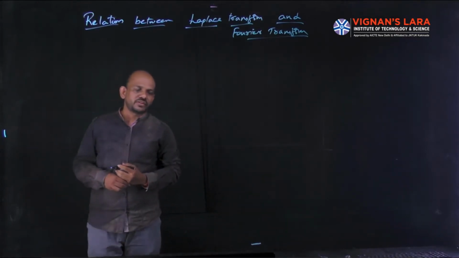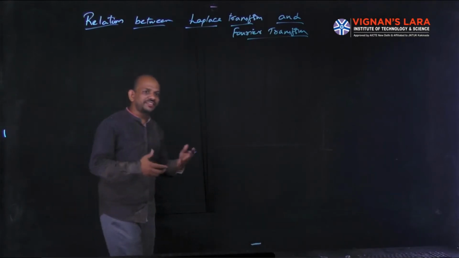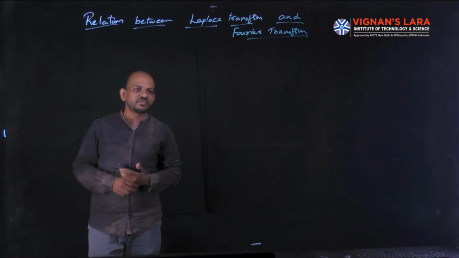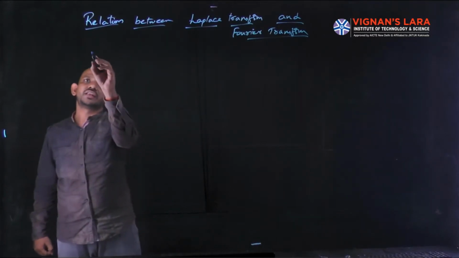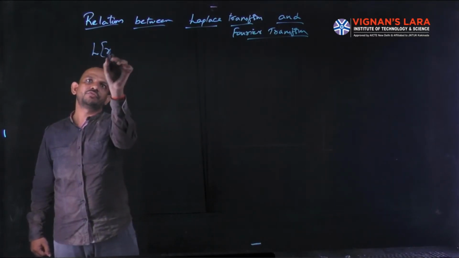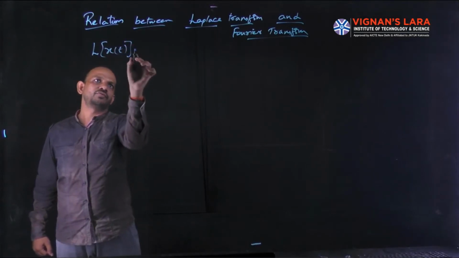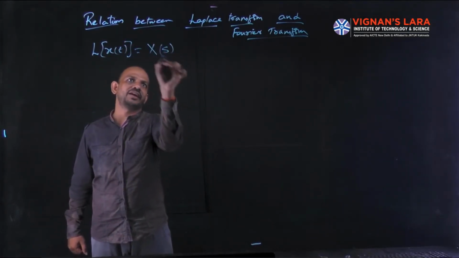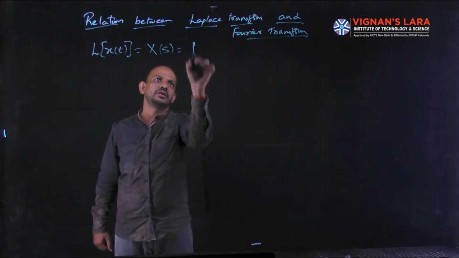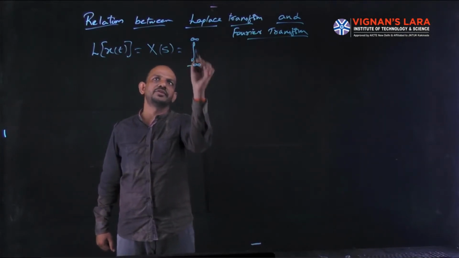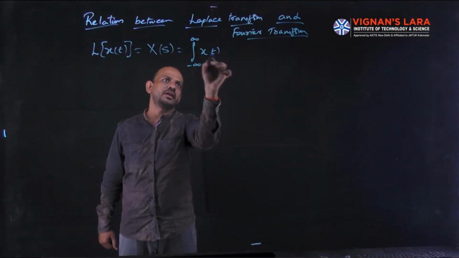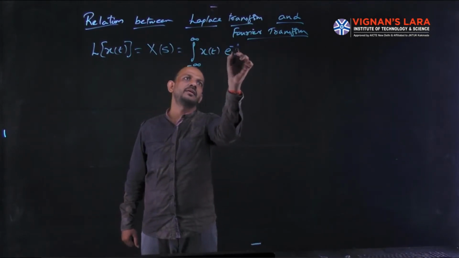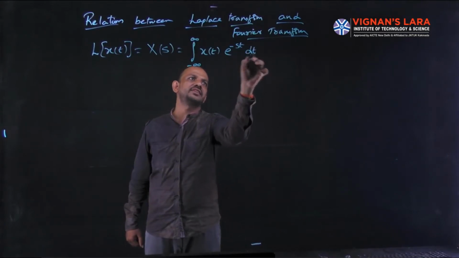For that, first we have to consider the Laplace transform of x of t. We already know the equation for Laplace transform of x of t, which is nothing but capital X of s, equal to integral minus infinity to infinity x of t e power minus st dt.